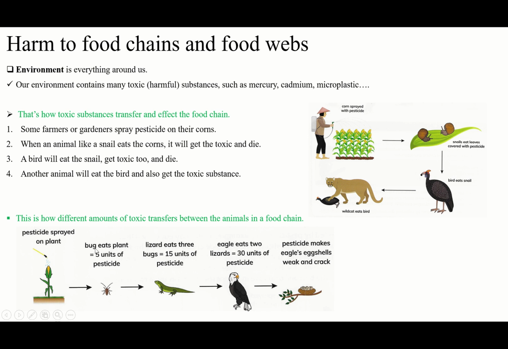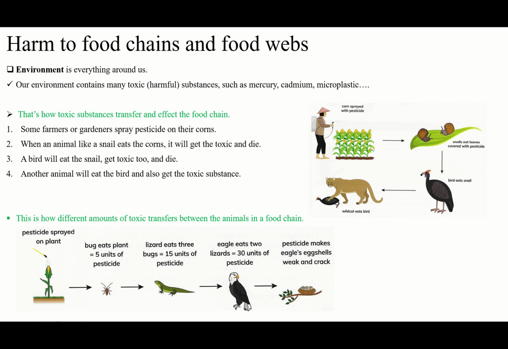Let me change the numbers. Okay, let's say we have pesticide sprayed on the plants, and the insect will get 10 units of pesticide. We have 10 here, not 5. So the lizard will eat, let's say, 5 insects. If one insect is 10 units of pesticide, what about 5? You have to say 10, 10, 10, 10, 10. You see, they have plus between them. Be careful: 10 plus 10 plus another 10 plus another 10 plus another 10.